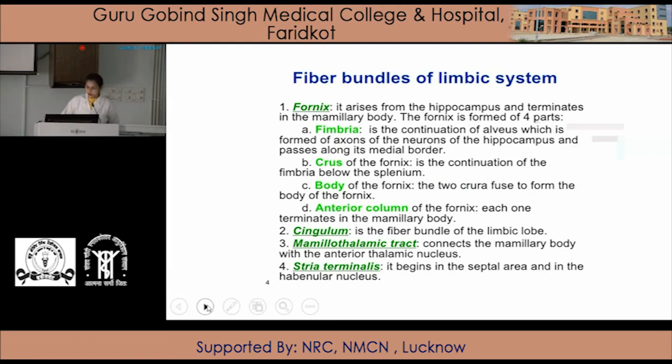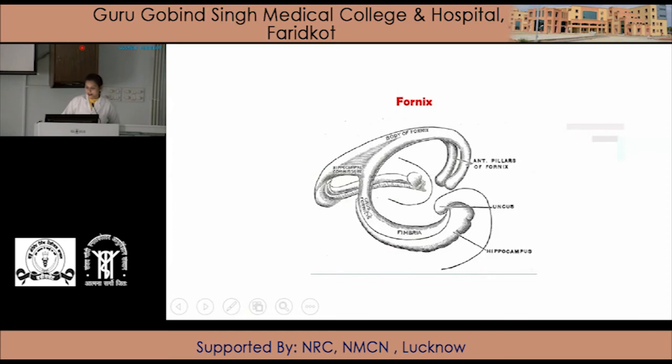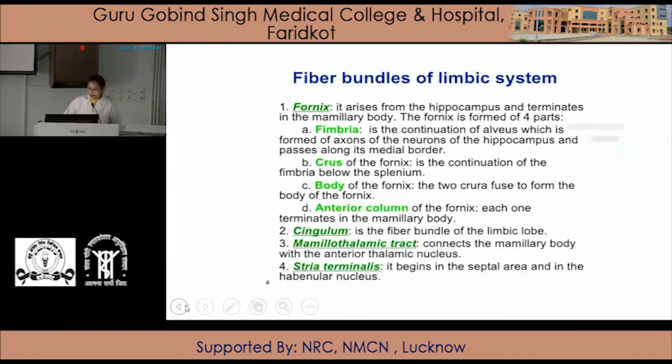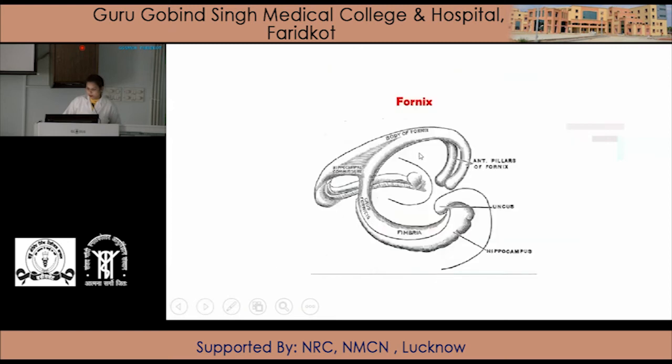So here is the start from the hippocampus and end in the mammillary body. Here is the mammillary body. The fornix consists of four parts: fimbria, crus, body, and column or pillar of the fornix. 1, 2, 3, and 4.